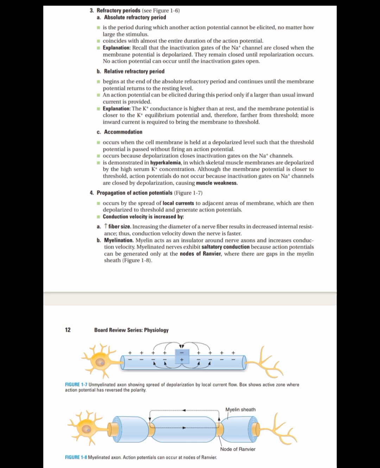The difference between these two is that in the relative refractory period we can generate an action potential if we give more than usual inward current. If we give a large inward current, then a second action potential can occur. But in the absolute refractory period, no matter how large the inward current is, there will be no action potential.